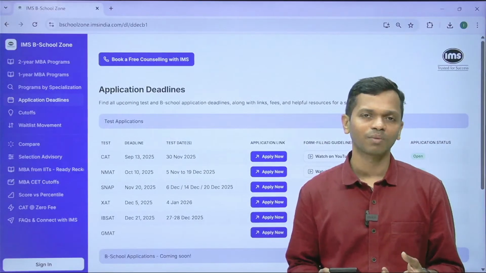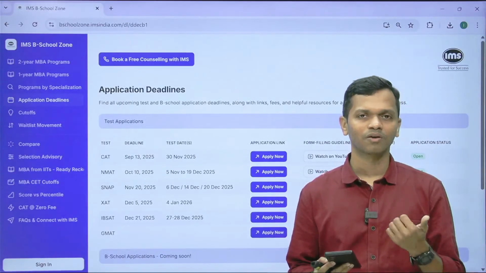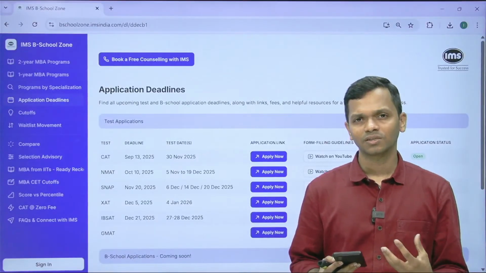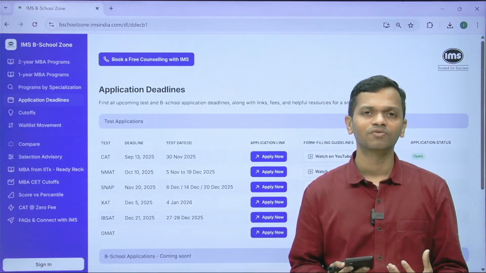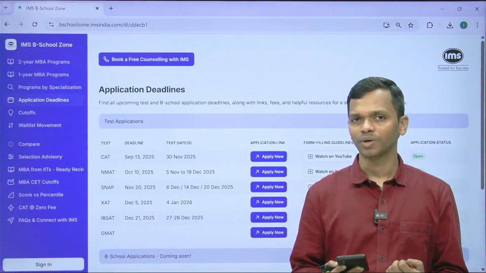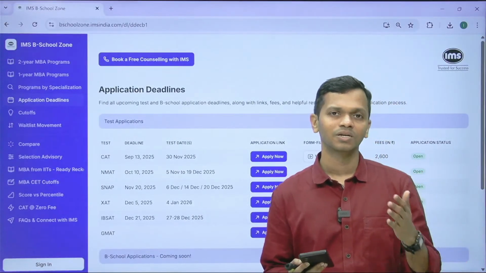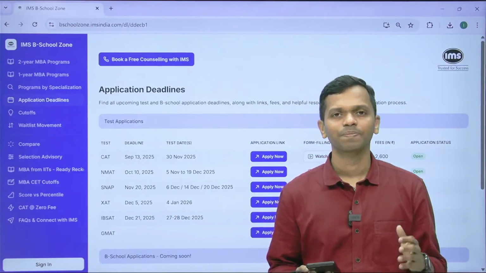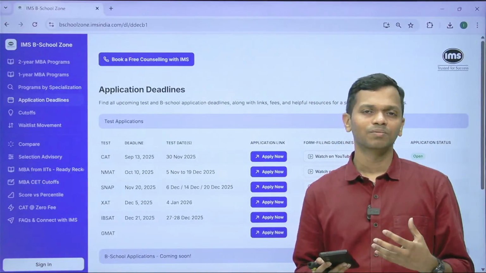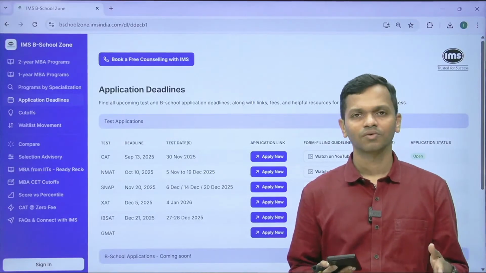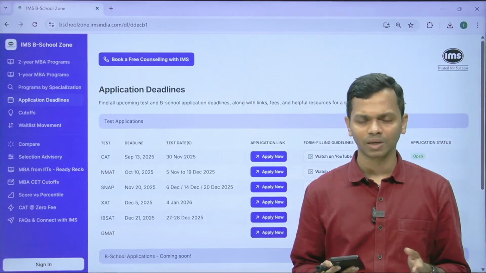But December, see what happens is there are too many other exams also. So you have MyCAT, you have SNAP. For some students it may be difficult to get adjusted to the format. There are different tests, different formats. MyCAT is very different compared to SNAP. SNAP is very different compared to NMAT. So if you think that is going to be a bit of a challenge for you, then November NMAT makes sense. Otherwise, December is absolutely fine.